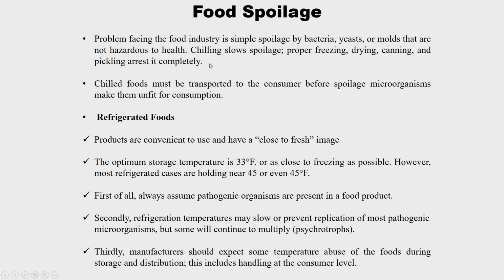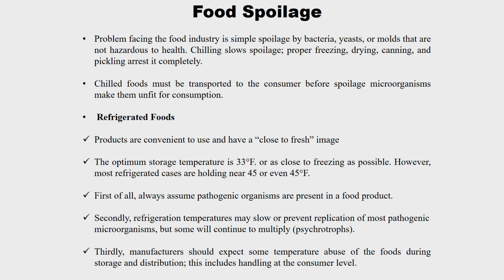Chilling I already told. So we need to employ thermal processing, and further the growth is controlled by chilling, and proper freezing, drying and canning also arrest food spoilage microorganisms completely. Chilled foods must be transported to the customer before spoilage microorganisms make them unfit for consumption. I already told, if some food product should be kept at refrigerated condition, it should be transferred immediately. Time in transport and storage without the chilling temperature also makes the food spoil.